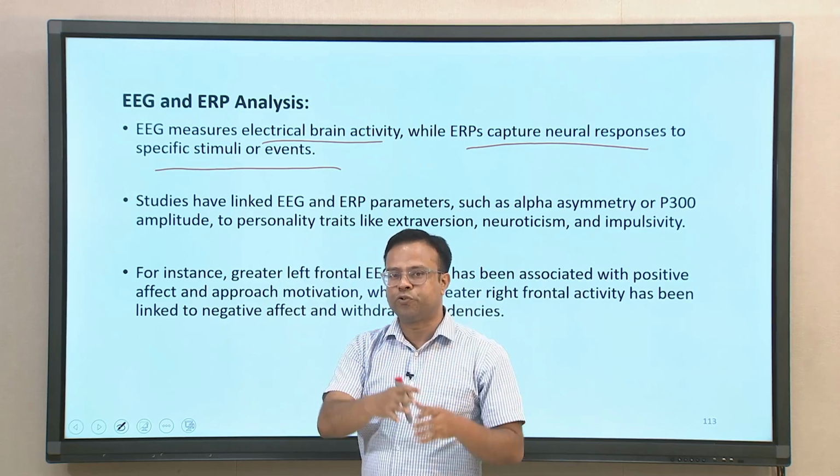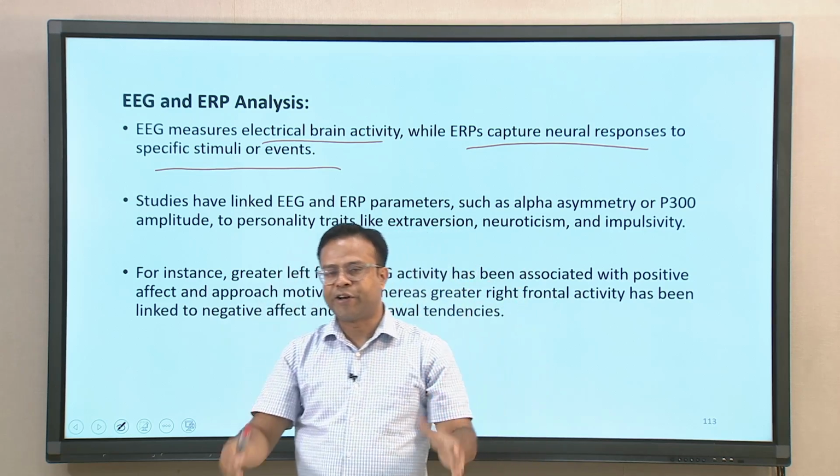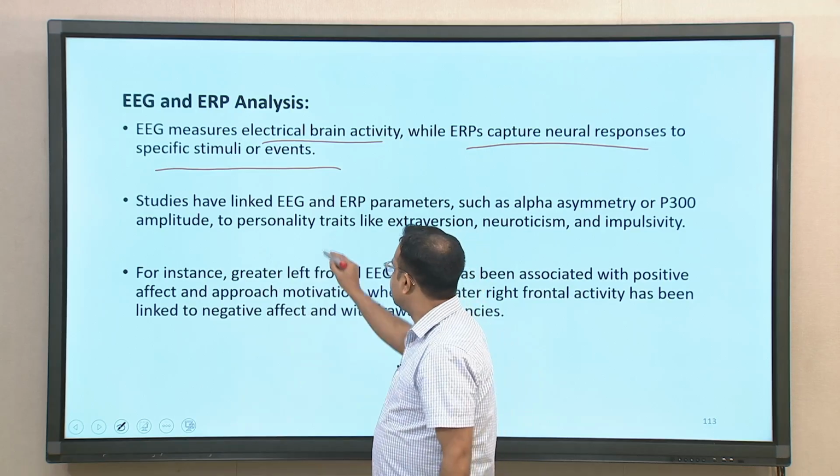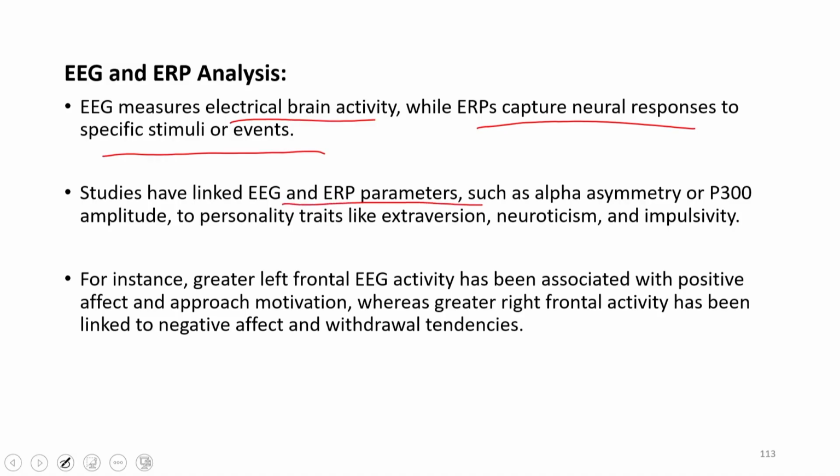These are also used to reflect certain understanding of human personalities. Studies have linked EEG and ERP parameters, and I will not go into all these technical aspects, to certain personalities like extroversion, neuroticism and impulsivity; certain parameters of these measures are connected to personality aspects.